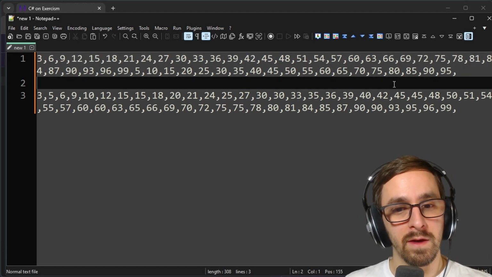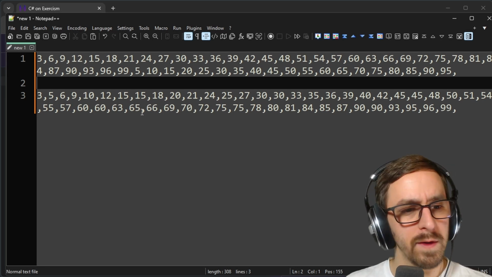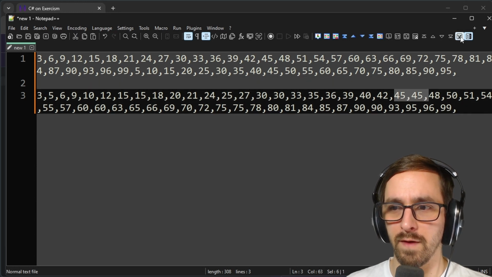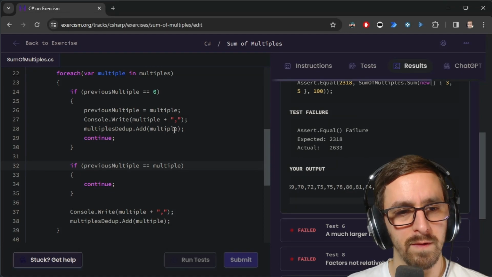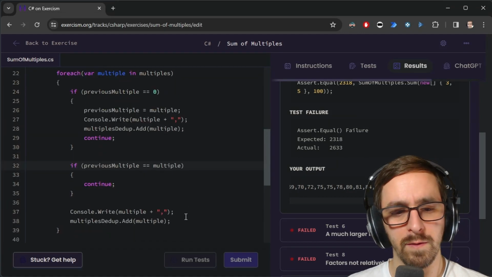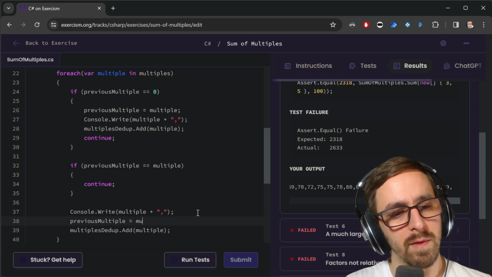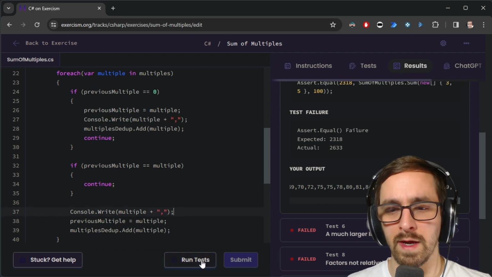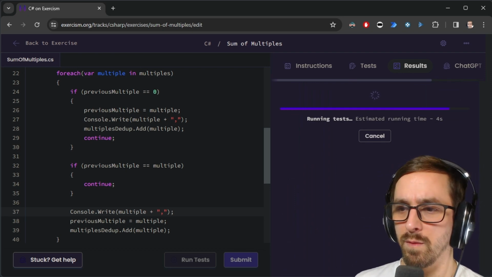It would appear as though this didn't feel like it needed to remove any duplicates. And if I glance around here, there's 45, 45. So that doesn't actually look correct. I'm never actually setting the previous multiple. Am I crazy? I don't think I'm doing that. previousMultiple equals multiple, just like we're doing up here, but we didn't do it outside that. So now I'm going to let it print that in case we have a problem, but I think this should make it work.